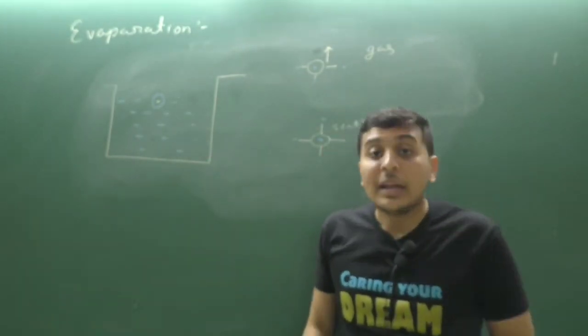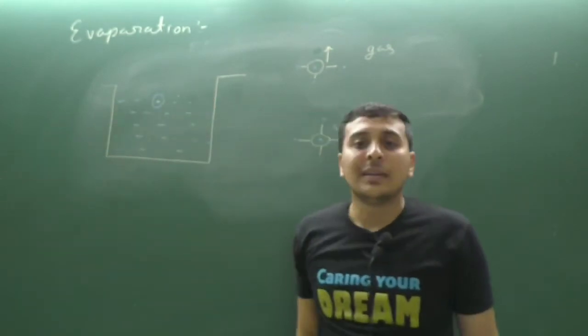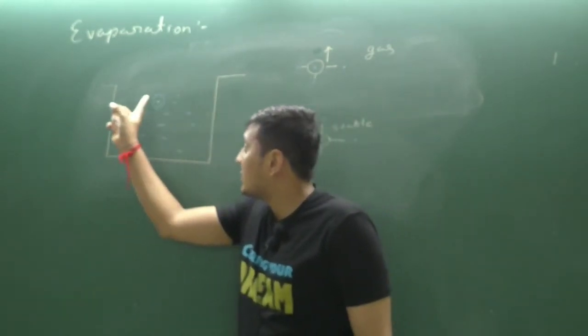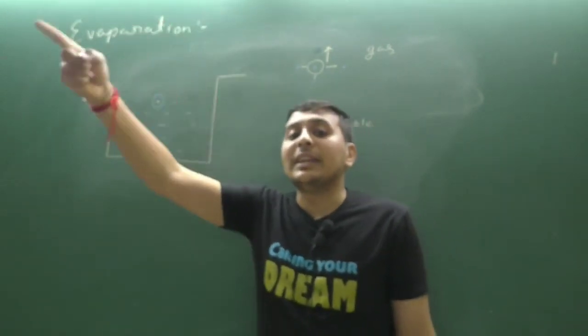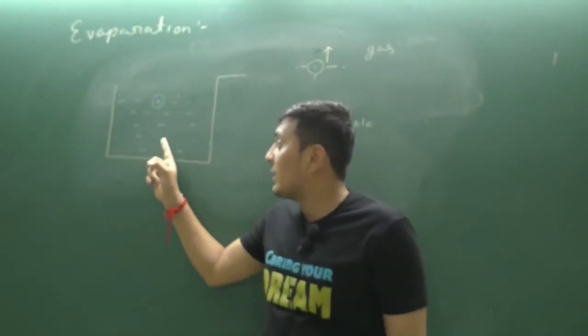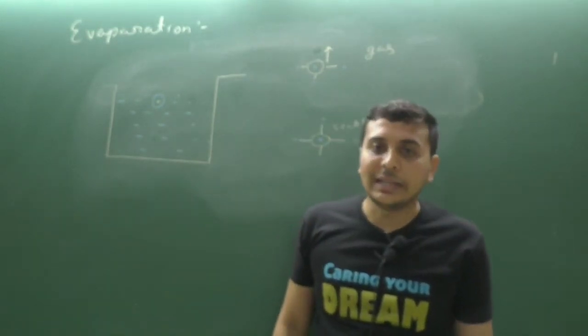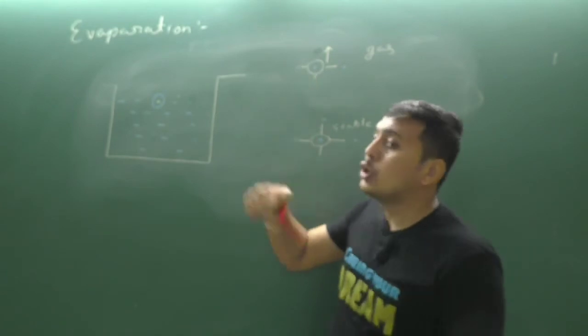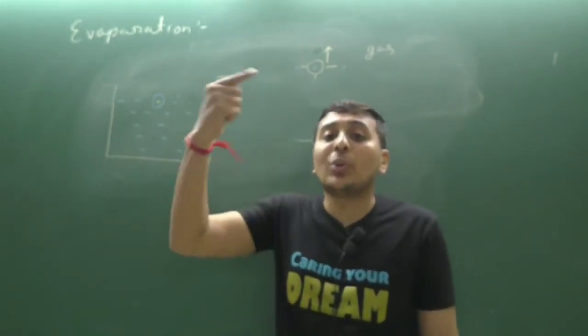Clear? Getting it? But what type of water particles? The particles which are present on the surface of the water layer, only those get converted into gas, not the particles below it. Clear? So these particles do not require high temperature.